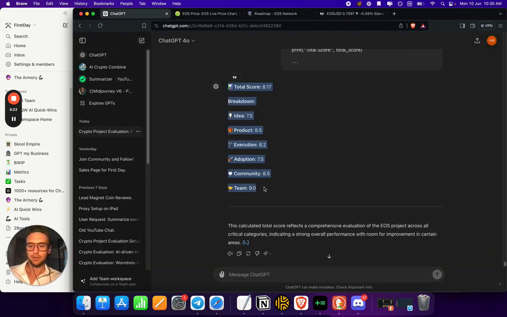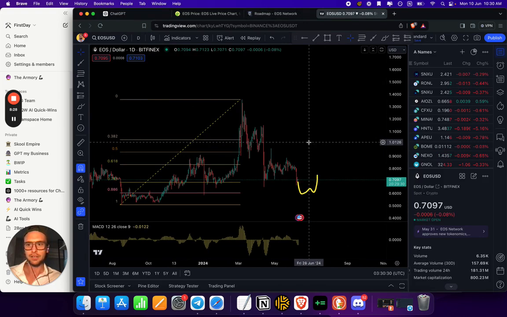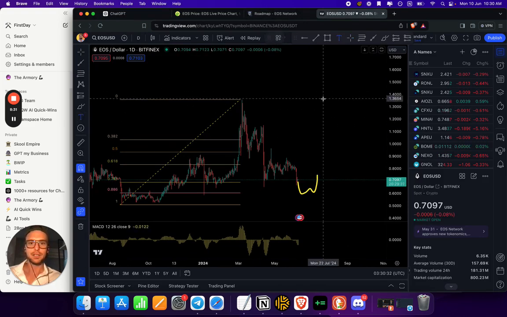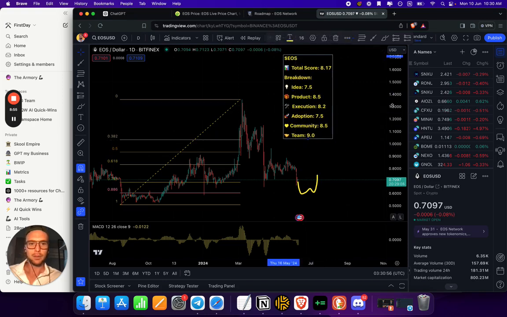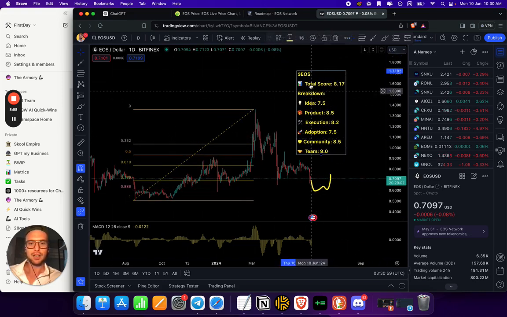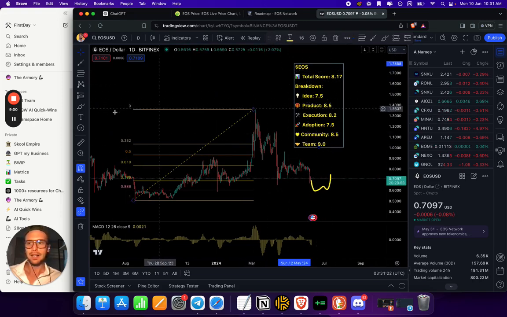8.17 overall. So yeah, for being completely honest, for a project that raised billions and billions, 8.1 is a pretty low score. But you can't win them all. It is a cheap token comparatively to where it has been, up at $15 previously. So it is over 20x if it did return to its old highs. So something to maybe keep an eye on to see if they are coming out with any super exciting development updates. But other than that, 8.1. And that is a review for EOS.